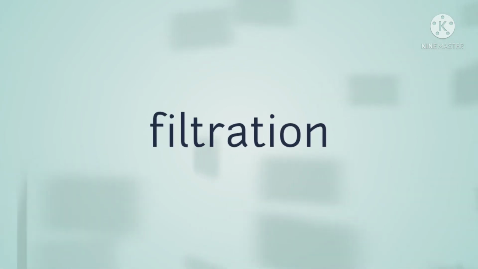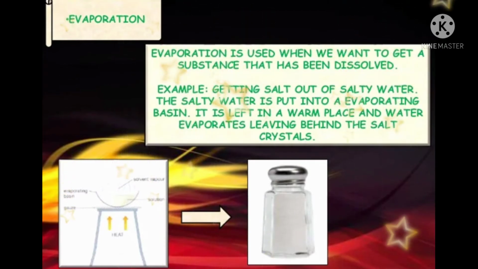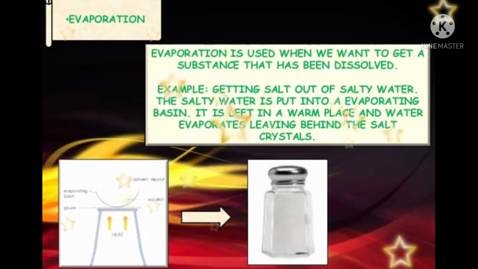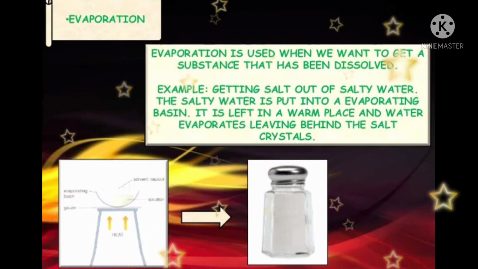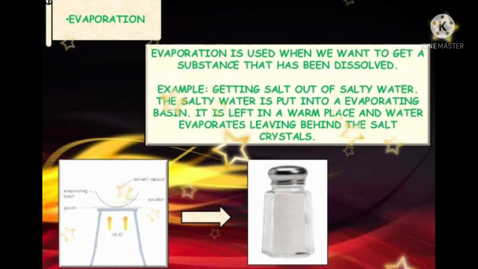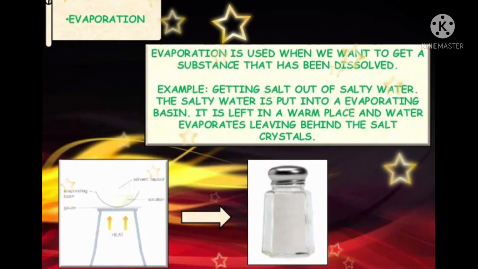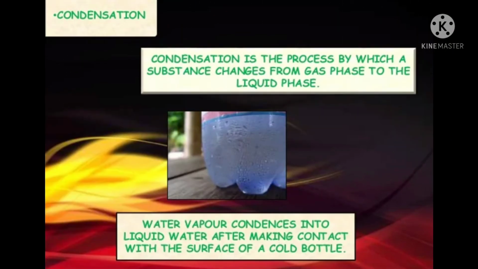Filtration. Filtration is a method in which we use a filter paper or strainer to separate the tiny particles. Evaporation. Evaporation is used when we want to get a substance that has been dissolved. For example, salt is dissolved in salty water. We get salt by evaporation. It is left in a warm place and the water evaporates, leaving behind the salt.